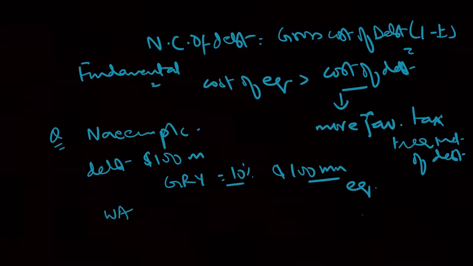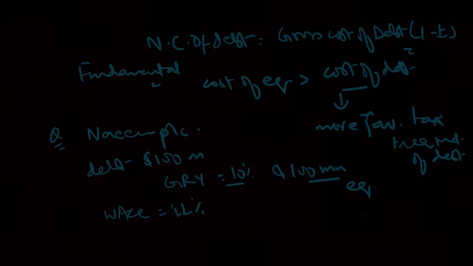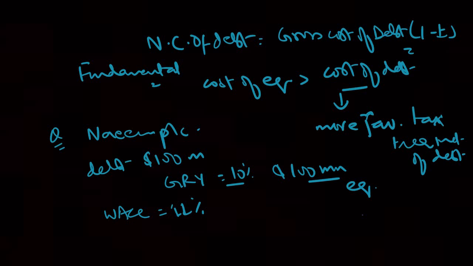So WACC is 11%. And what is the return, or the cost of equity? The cost of equity is given to us, it is 12%. Now if I analyze this company, what will be my final verdict?